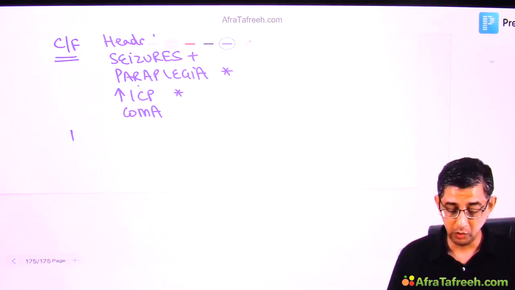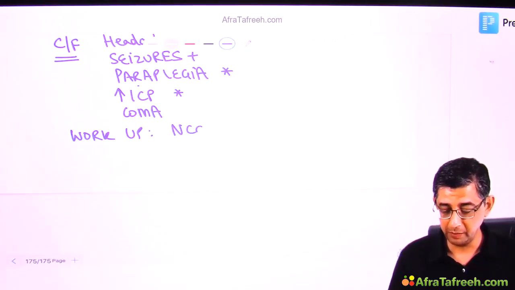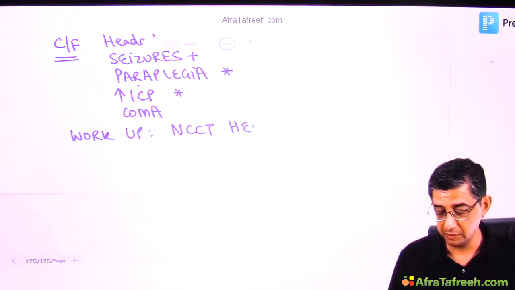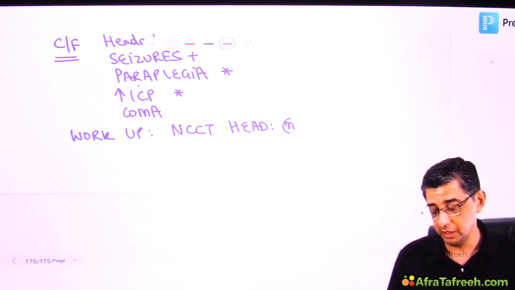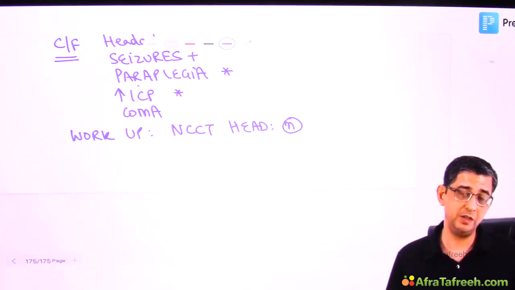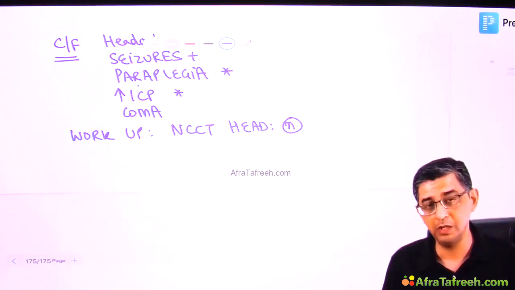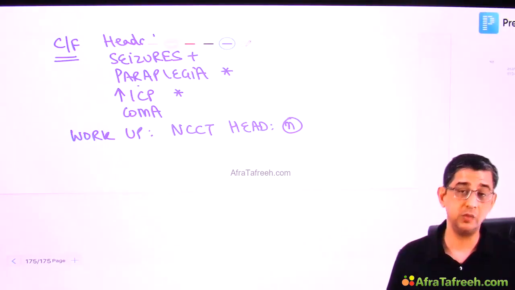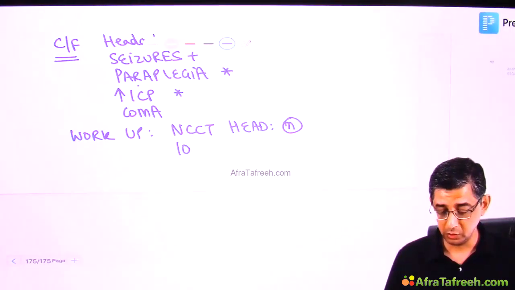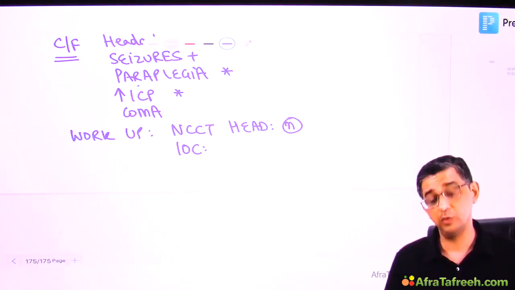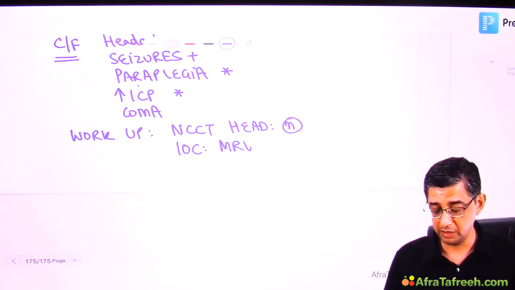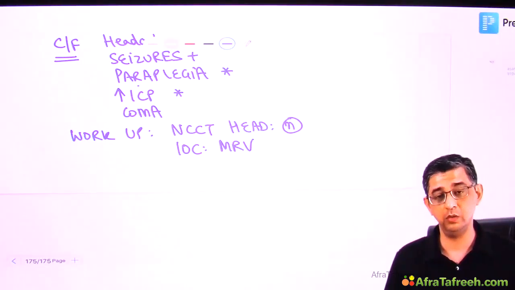In fact, if you are going to do a workup of a patient of cerebral venous thrombosis, the non-contrast CT head will be normal in the majority of cases, even in the later part of the disease. In acute ischemic stroke, I was saying that CT is initially normal, then hyperdense MCA sign, then a hypodensity. Here it might be normal even after 10 hours, 12 hours also. So the investigation of choice for cerebral venous thrombosis should be answered as MRV, that is magnetic resonance venography.